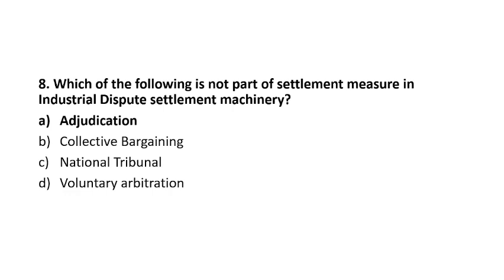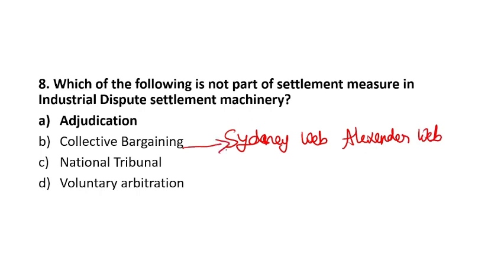Now option B, collective bargaining. Collective bargaining talks about negotiating, and from collective bargaining I remembered a point that it was given by Sidney Webb and Beatrice Webb. Okay, remember these names. It has been asked in some other paper. It can be asked in the form of match the column. It may help you.